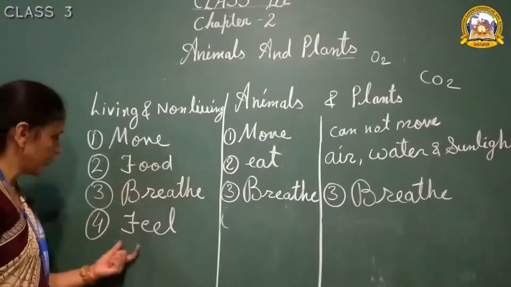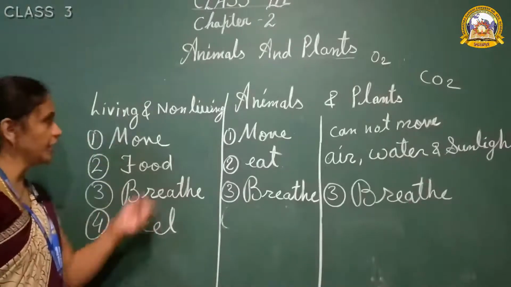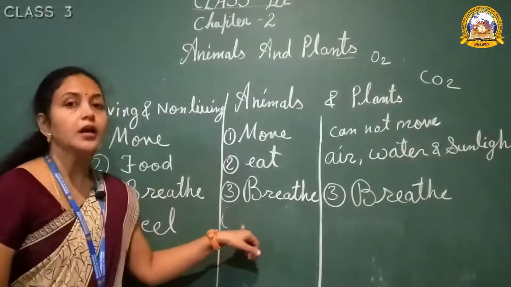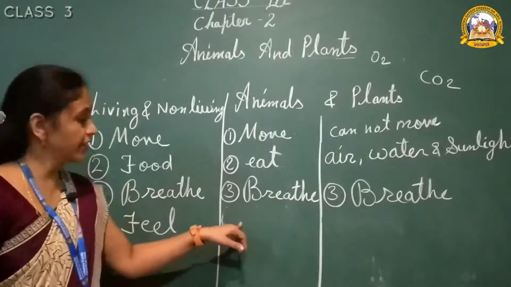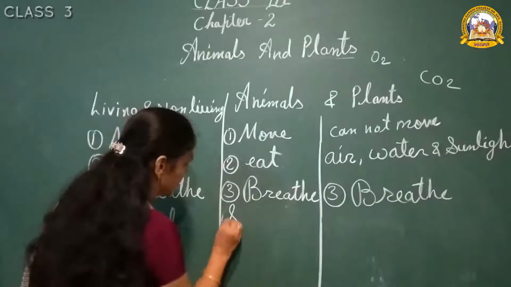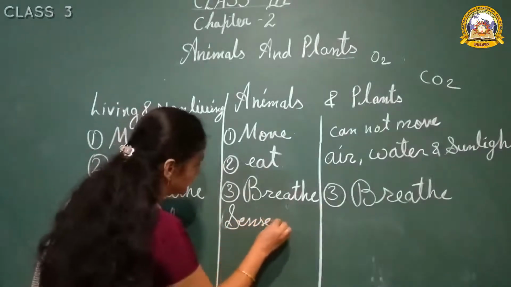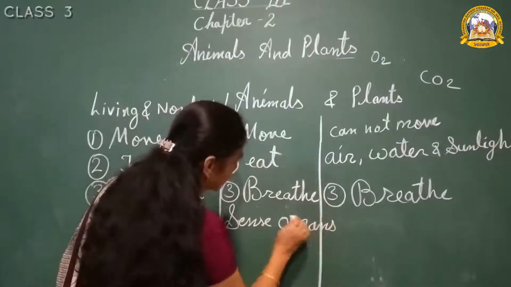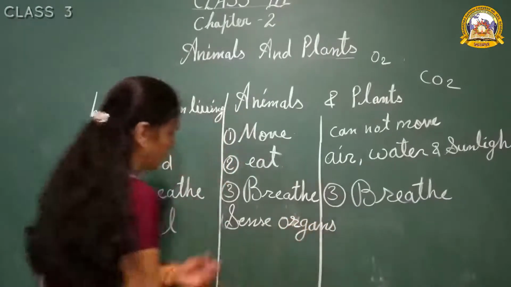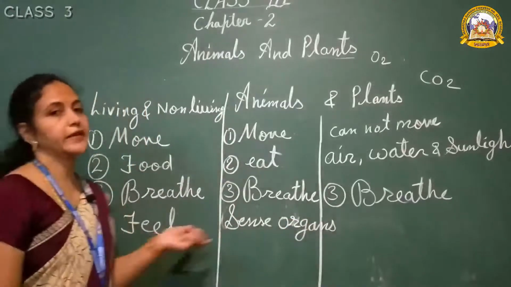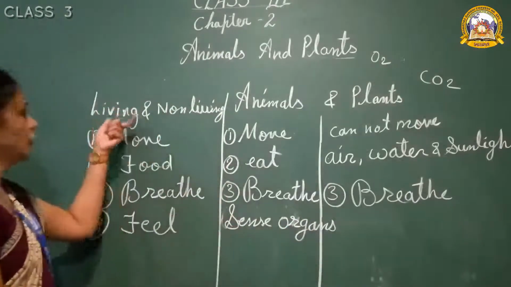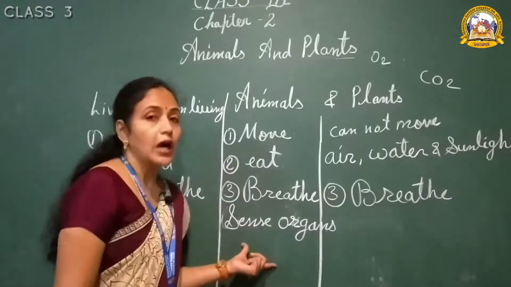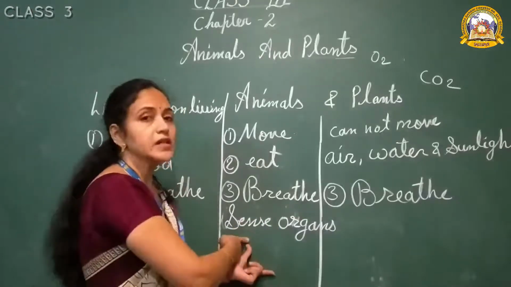So our next point is feel. Living thing can feel, non-living thing cannot feel. And we will write here sense organs. S-E-N-S-E, sense. O-R-G-A-N-S, organs. Sense organs. Feel, we can write here sense organs. Non-living thing cannot feel, but living thing can feel. So how can we feel? With the help of sense organs.